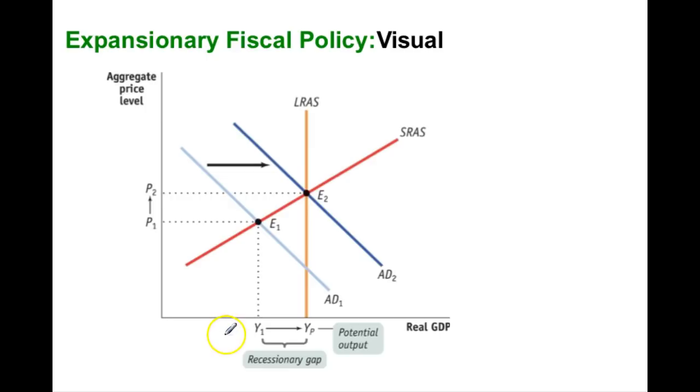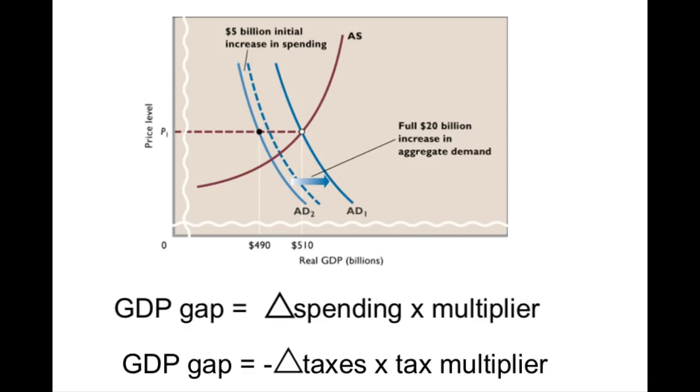This is another graphic just showing you, okay, we're in a recession, right? We are below full employment. We have what we call a recessionary gap here, another term for recession. That's the amount that we've fallen short of our potential GDP. So we use one of those policies, increase government spending, cut taxes, shift AD, okay, and we're back to the right amount. And as I said, we'll come back to this and we'll talk about how we can use the multiplier to determine how much we need to change spending or how much we need to change taxes. But we will save that for another day.